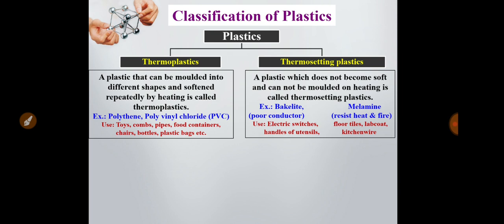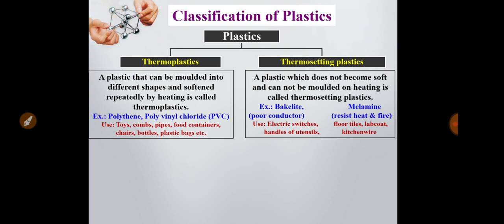The examples of thermoplastics are polythene and polyvinyl chloride. In short form, it is called PVC. We know that PVC pipe is used in day-to-day life, and these thermoplastics are used for making toys, combs, pipes, food containers, chairs, bottles, plastic bags, and also a variety of other examples.